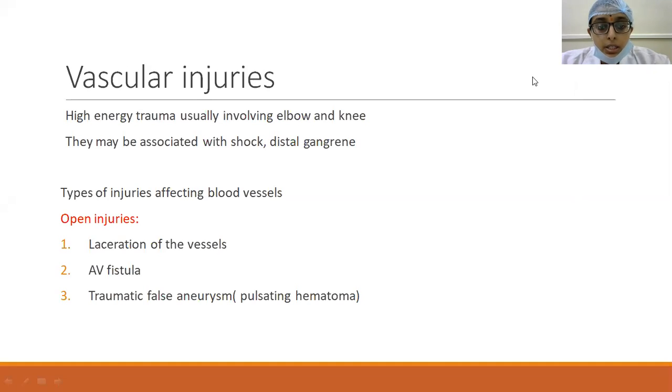And then the third one is the traumatic false aneurysm or pseudoaneurysm. That is whenever a blood vessel is injured and there is hemorrhage outside the blood vessel. However, that hemorrhage is contained by the surrounding soft tissues, creating a false aneurysm. So these are the three types of open injuries which affect the blood vessels. First is the laceration of the blood vessels, second AV fistula, and the third is the traumatic false aneurysm.